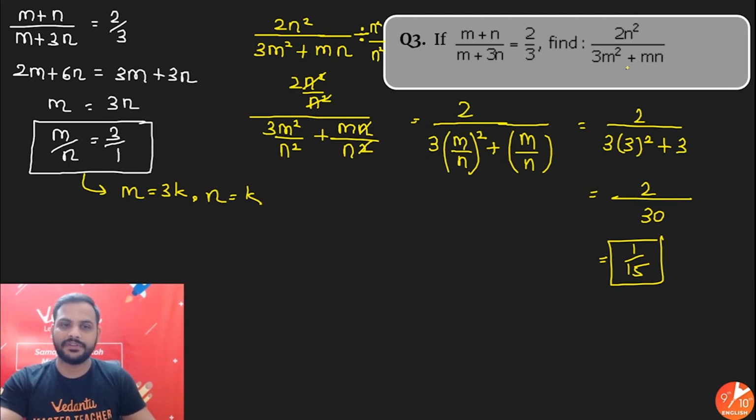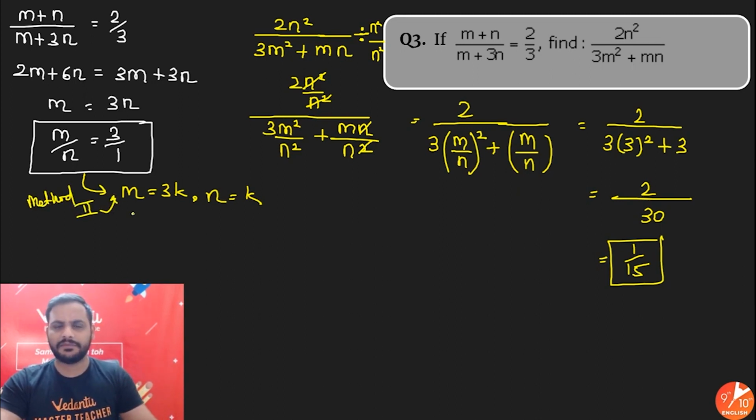Alright beta, this is how this question will be done. In that case also, if you put it over here, 2 into k square upon 3 into 3k square plus 3k into k. So you'll again get 2k square upon 30k square, k square and k square got cancelled, 2 by 30 is 1 by 15. Same answer you'll get by method 2 also. This is the second method to solve this question.